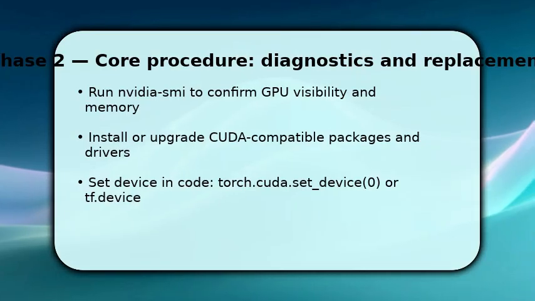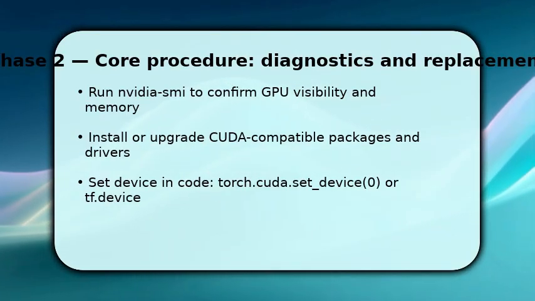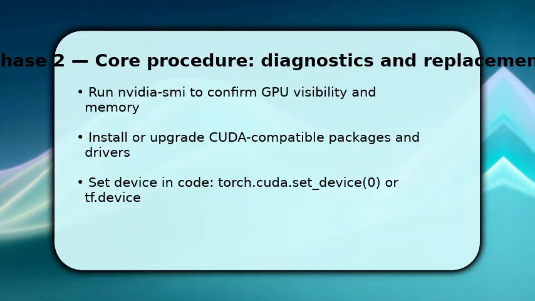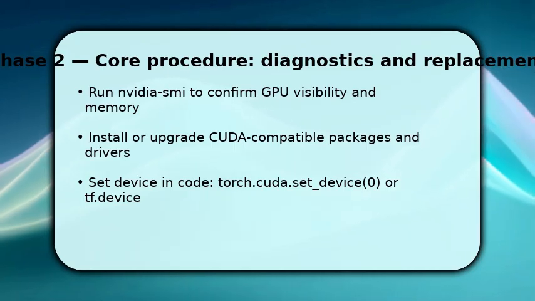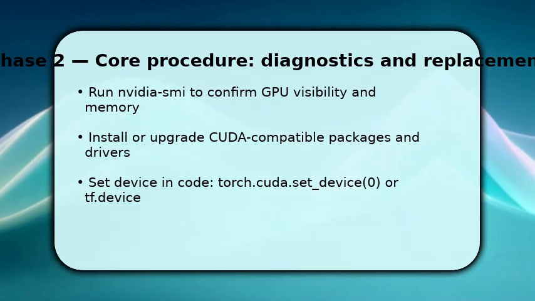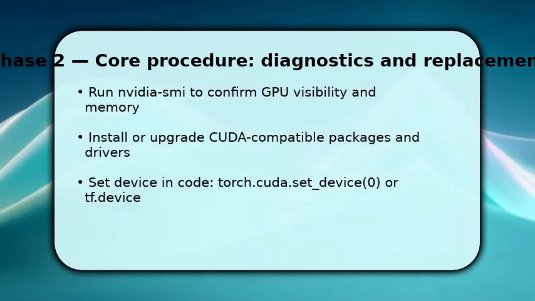Once the session restarts, verify the hardware by running NVIDIA CUDA. This shows GPU model and memory, so you know what you can use. Next, make sure your libraries match the CUDA version. Pip install or upgrade Torch, TensorFlow, and any CUDA toolkit bindings that match the kernel.